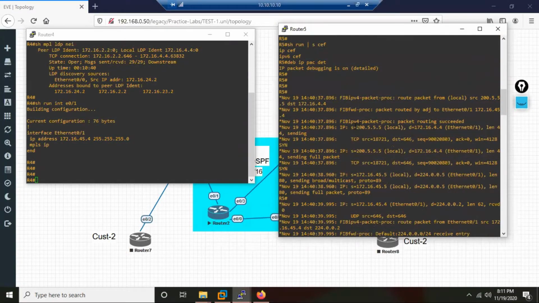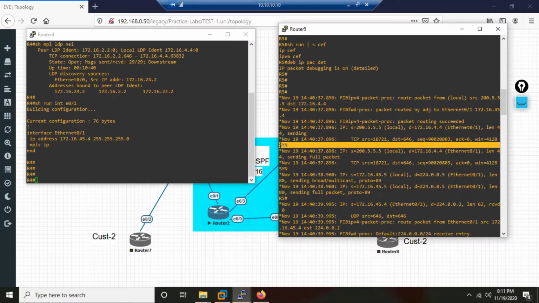The first packet, if you see, R5 is telling: I'm sending from source 200.5.5.5 to destination R4, 4.4.4.4. What type of packet? A TCP packet. What is the application? Destination port is 646. That means this is an LDP handshake. I think it is a SYN packet. Since it is a TCP packet, there you see the three-way handshake. That proves that both have received each other's hello. UDP hello has been received.